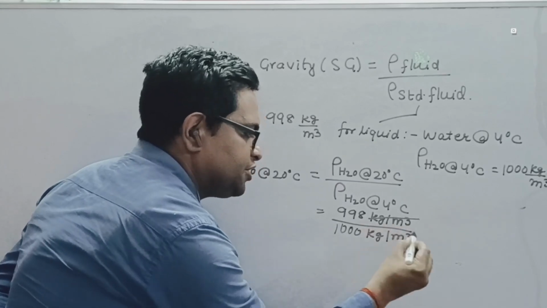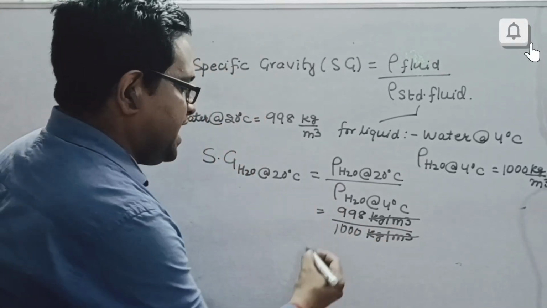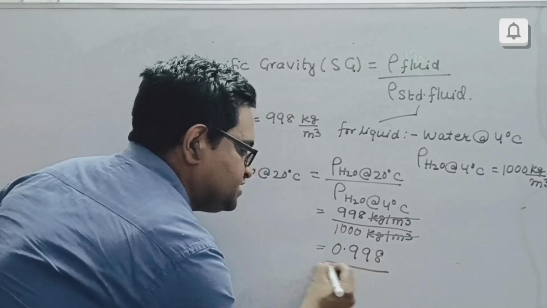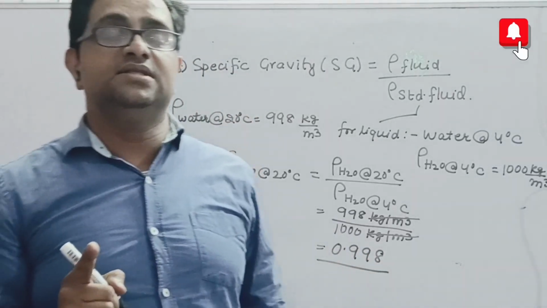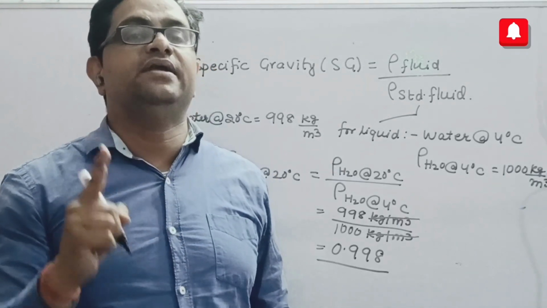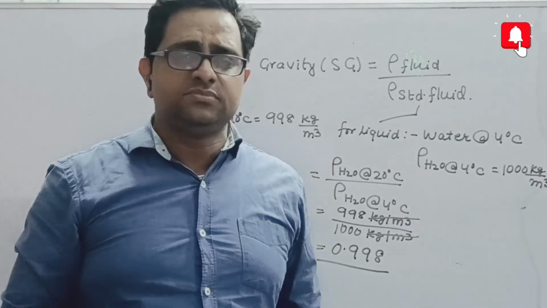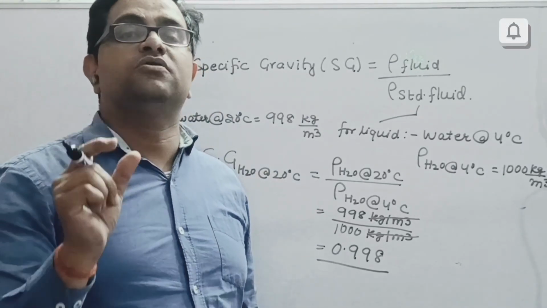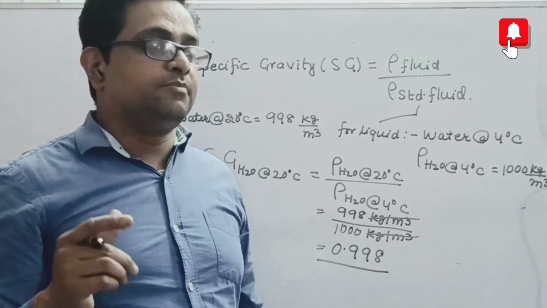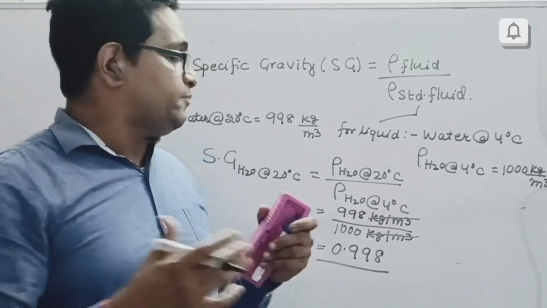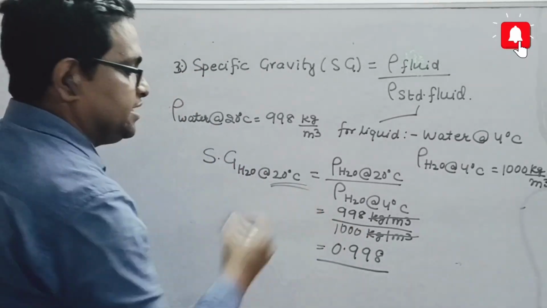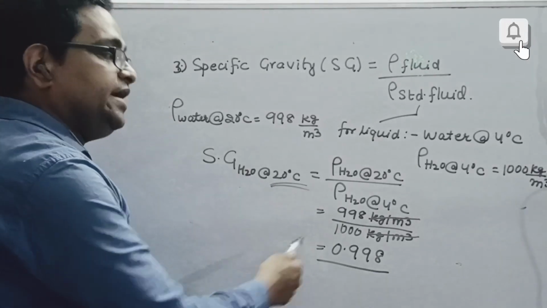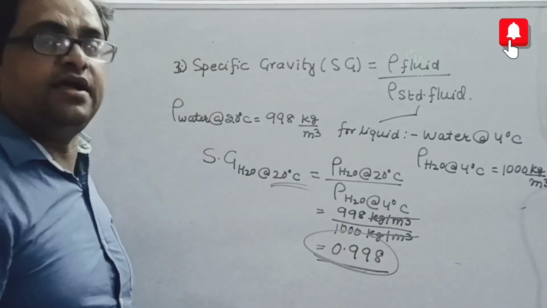Now, this kg per meter cube gets cancelled, and what do we get? We get 0.998. So, the specific gravity of water at 20 degrees Celsius is 0.998. Now, students, you must remember that whenever we talk about properties, we also talk about the temperature and pressure. Here, I am always focusing on the temperature. I am always saying that the specific gravity of water at 20 degrees Celsius is 0.998.